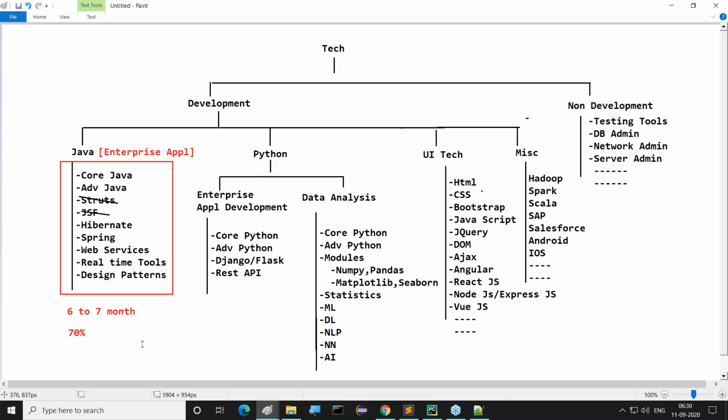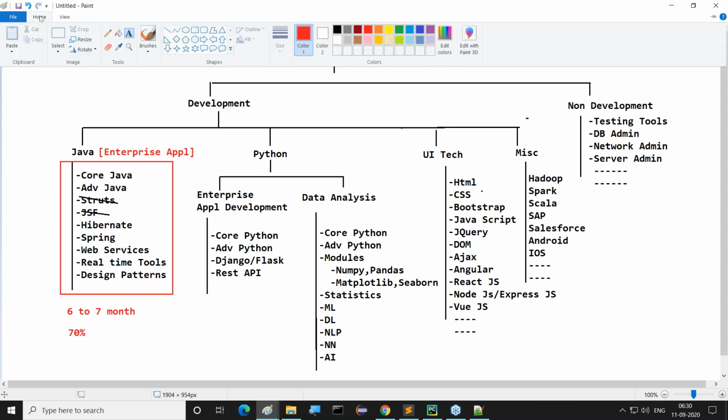Observe now. Enterprise application development only. Good, 6 to 7 months of time it will take. Your opportunity level will be 70% at enterprise application development. This is one thing. Next one is, apart from this,